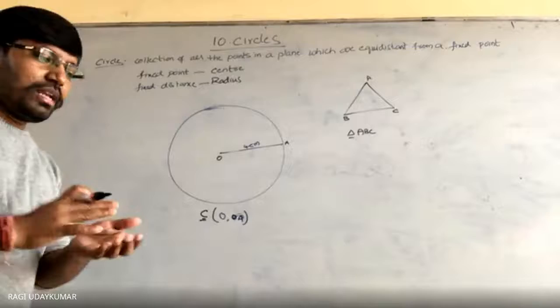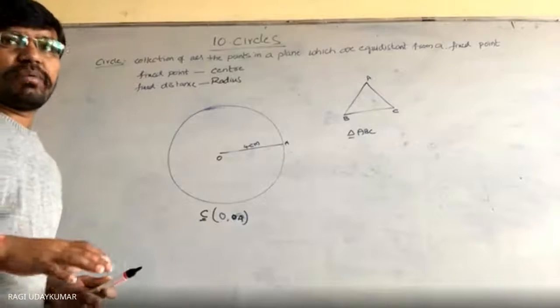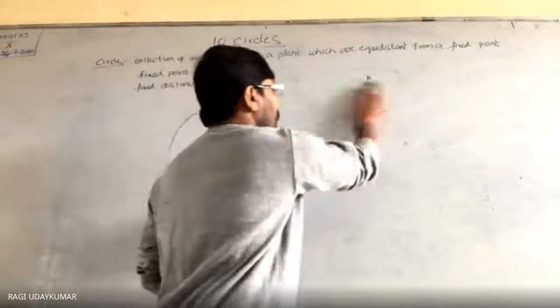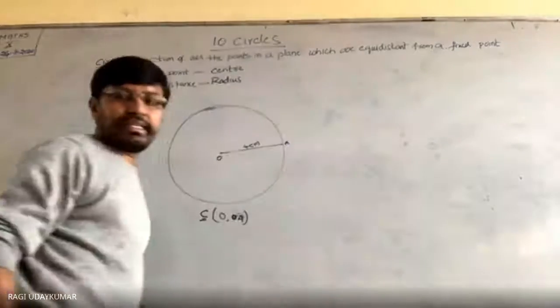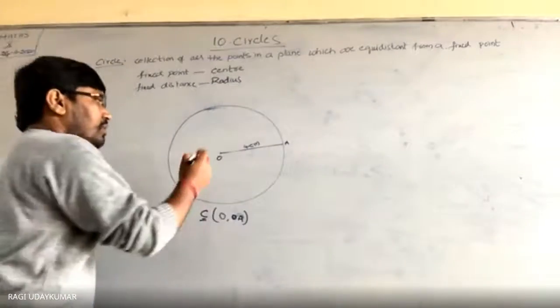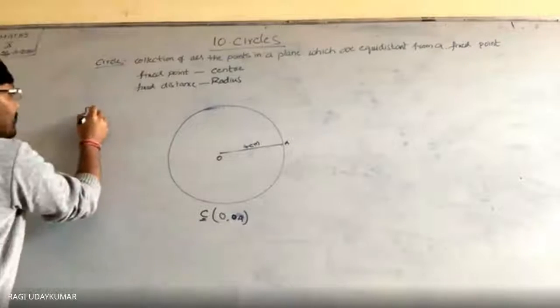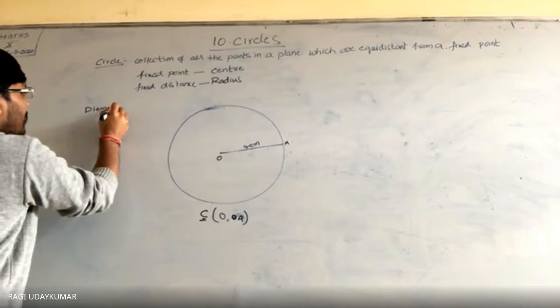I think you didn't come across such type of situations. So now let us go for the basic terms in the circle. What are the basic terms in a circle? So this is the radius. After the radius, diameter. What is meant by diameter?